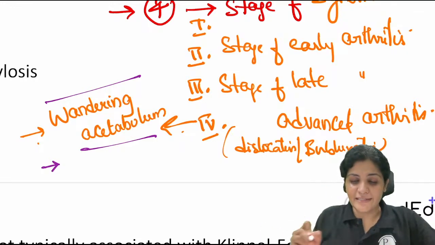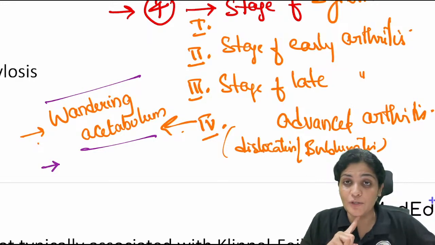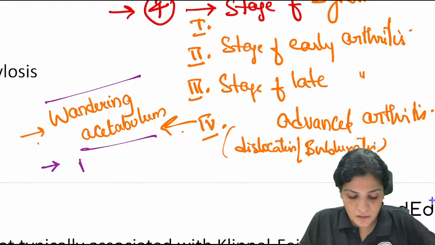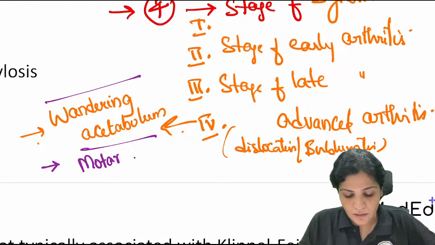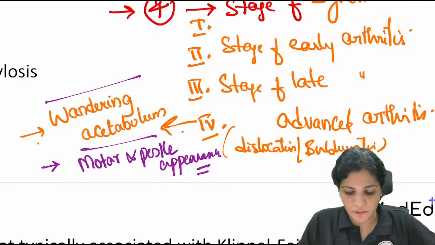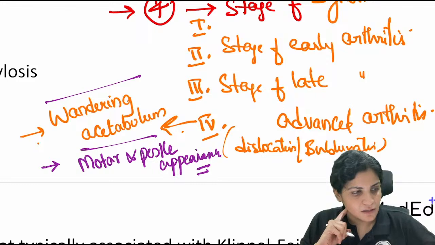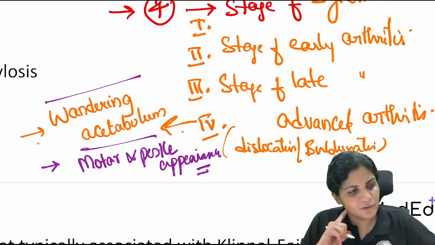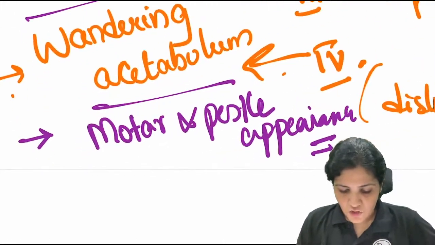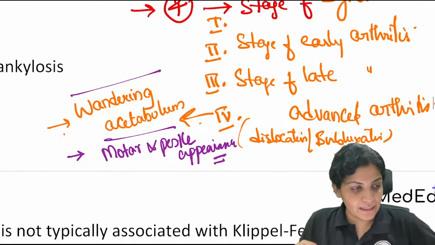Okay, I'm asking you one typical X-ray feature which we see in TB hip. It is mortar and pestle appearance. Okay, very, very important whenever they give you an X-ray of mortar. Very good, Chota Doctor. Siri, I'm asking you about the hip and you're telling me about the TB shoulder. Okay, so mortar and pestle appearance is seen.